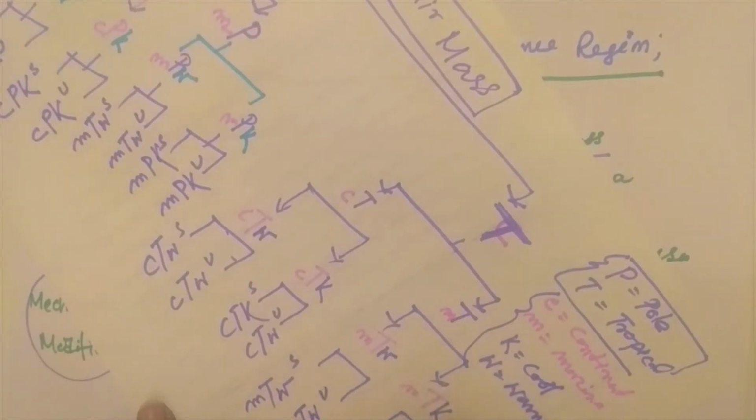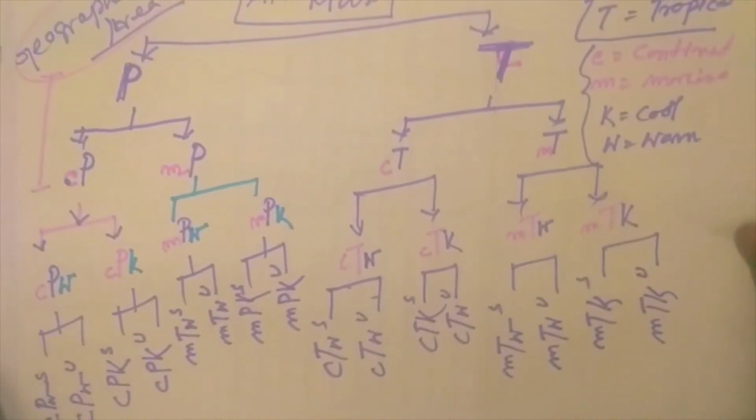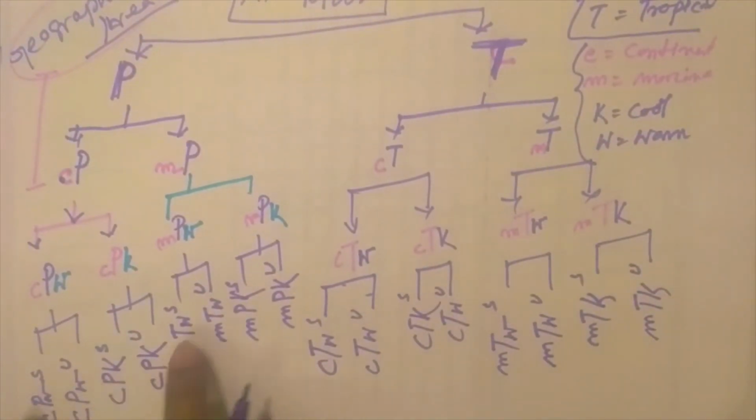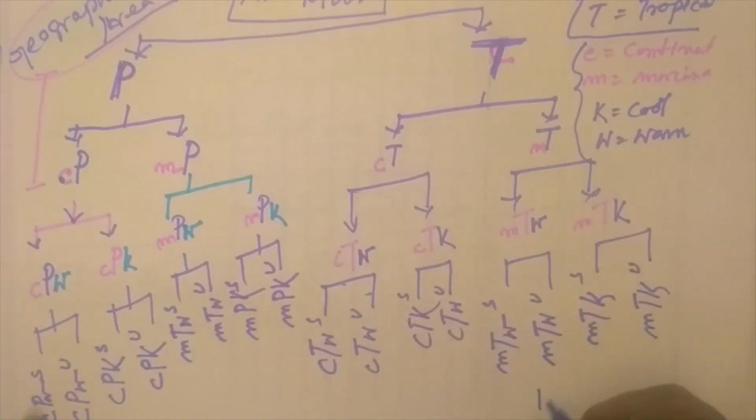Maritime tropical cooled from below may be stable, maritime tropical cooled from below may be unstable. So we can divide the air masses into 16 types: 1, 2, 3, 4, 5, 6, 7, 8, 9, 10, 11, 12, 13, 14, 15, 16.